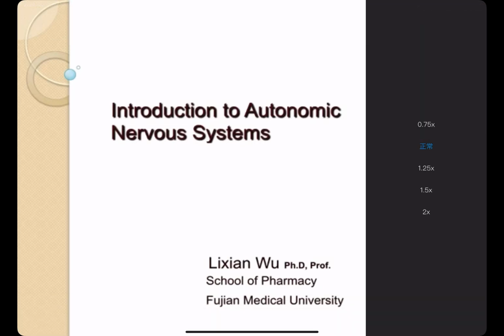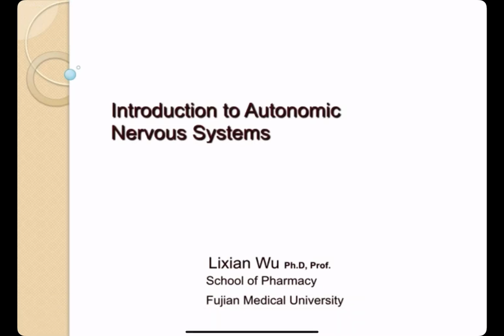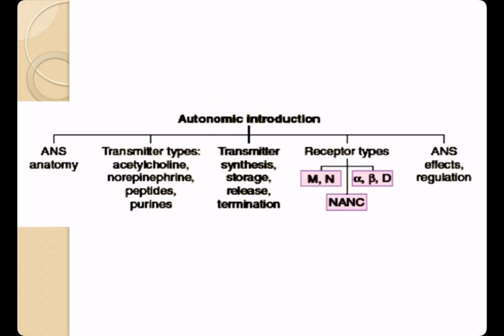Hello everybody, so from this lesson on, we will be learning about the drugs that act on the autonomic nervous system. The autonomic nervous system, otherwise known as the ANS, is the major involuntary, unconscious, and automatic portion of the nervous system, and contrasts in several different ways with the somatic or voluntary nervous system. The anatomy, neurotransmitter chemistry, receptor characteristics, and functional integration of the autonomic nervous system are discussed in this chapter. Major autonomic drug groups are discussed in chapters 6, 7, 8, and 9.